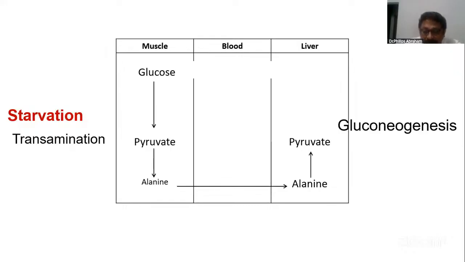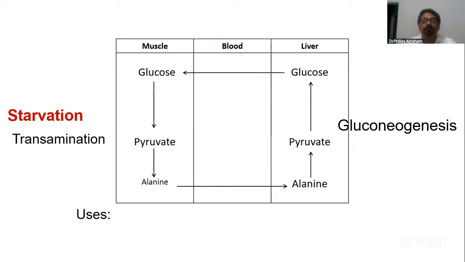Now listen, I said transport of ammonia as a subheading in urea cycle. From the muscle, ammonia is transported as alanine. Ammonia produced in the muscle combines with pyruvate and forms alanine. This alanine comes to liver, converts back to pyruvate. Hope you understood this. Then this pyruvate through the gluconeogenesis pathway converts to glucose. So it provides glucose to muscle.